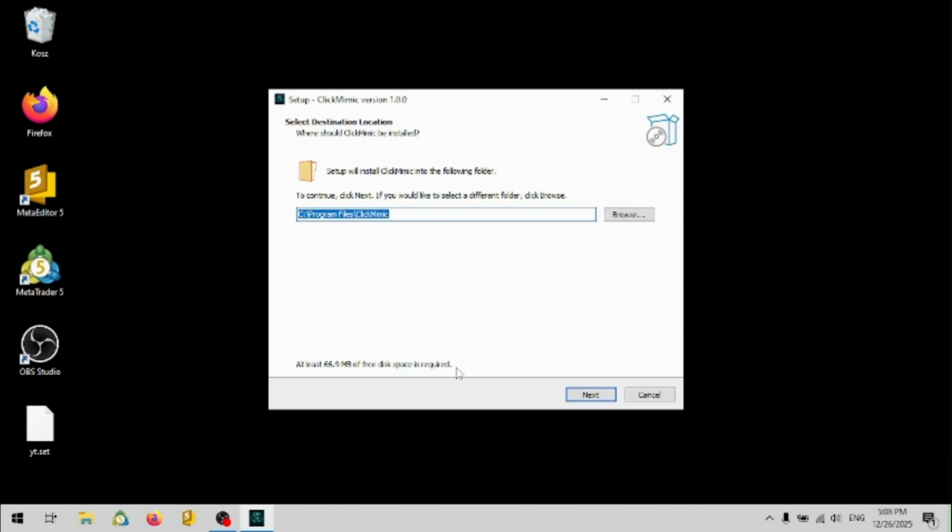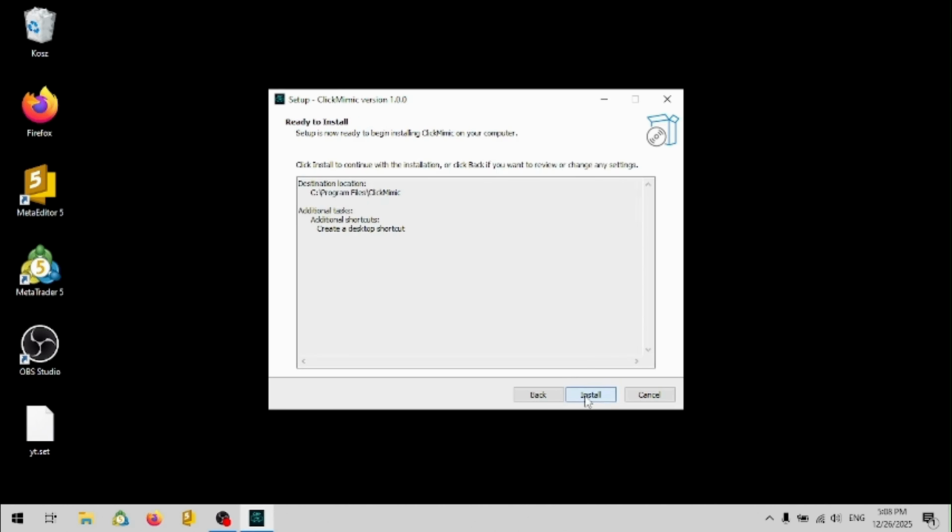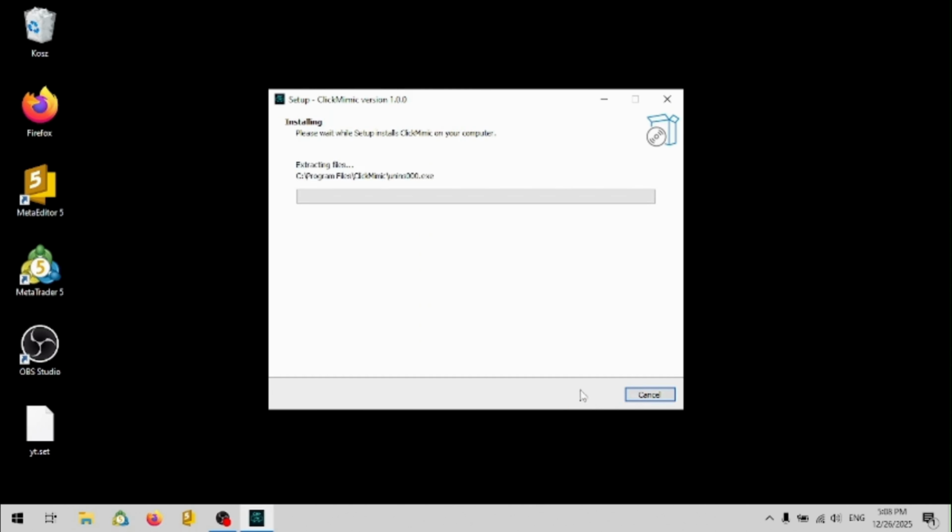After launching the installer, first click Next. On the next screen, I recommend checking Create a desktop shortcut, then click Next again and Install. Wait for ClickMimic to finish installing.